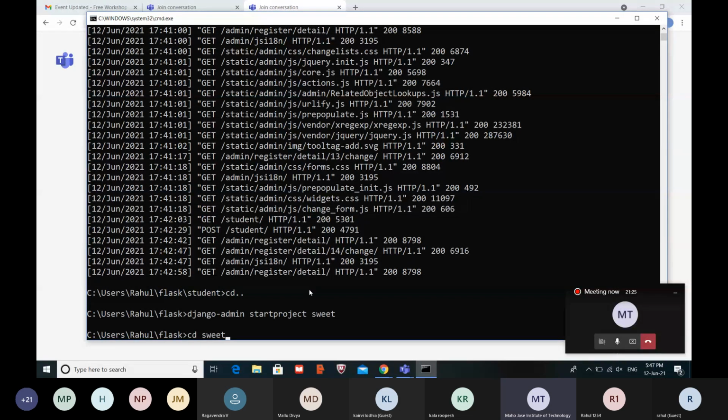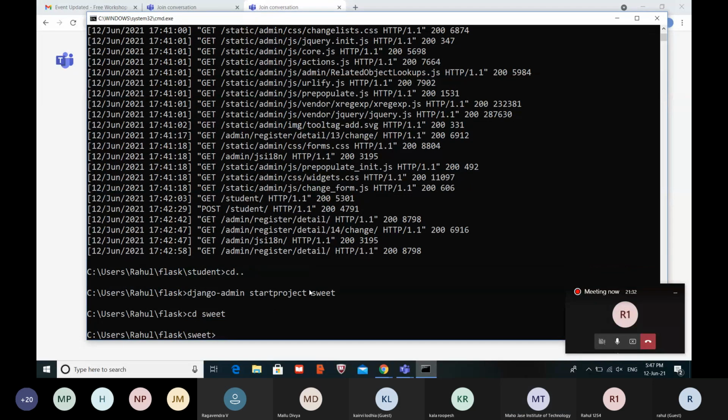Yeah, sure. So just move to that folder, cd suite. Click on enter. You will be moving into that folder. And then in the second step, you need to create an app. So this is the most important thing in Django, the app. For that,